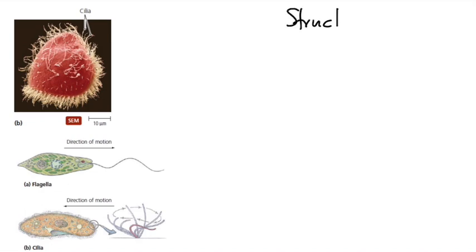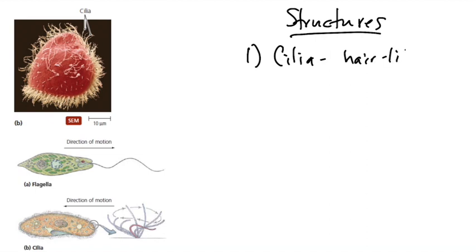I do want to point out some structures that eukaryotic cells have that are homologous to things in prokaryotes, although in our eukaryotic cells they do act slightly different. The first is that our eukaryotes do have cilia. These are hair-like filaments that are spread all over the cell, like we can see here, all these fine hair-like filaments.